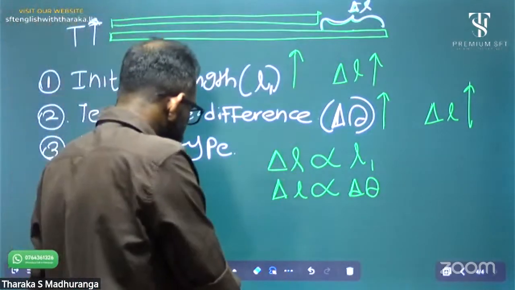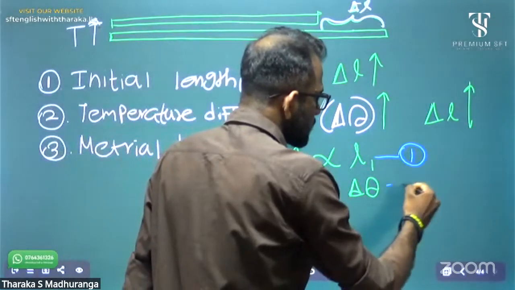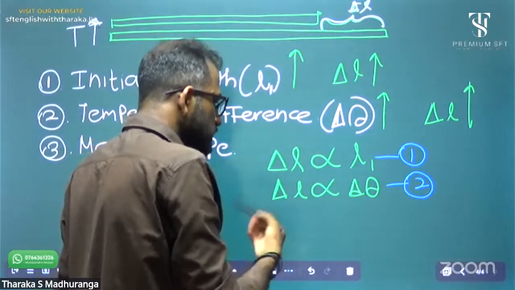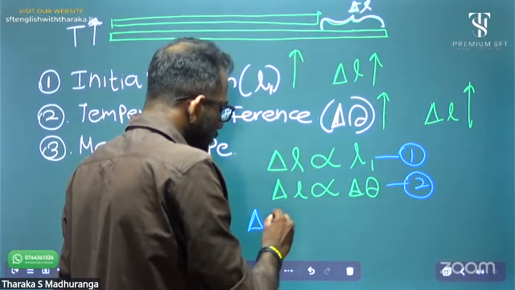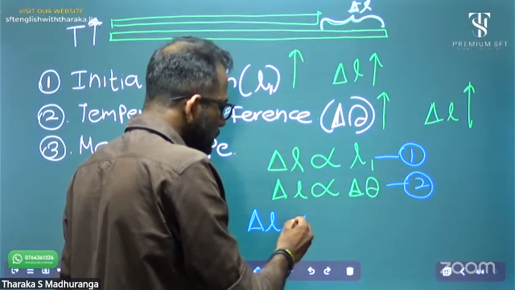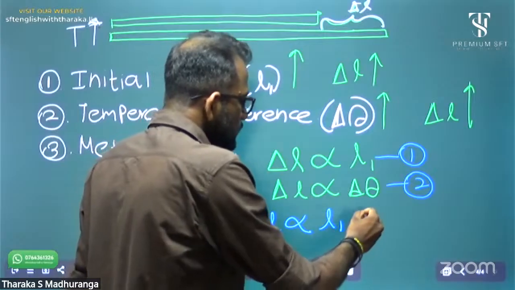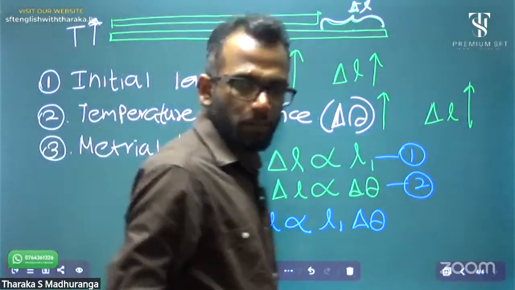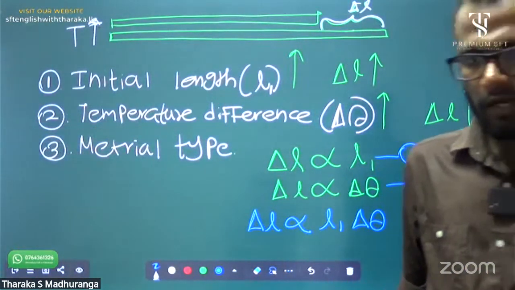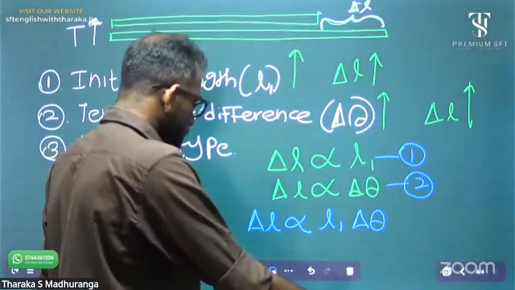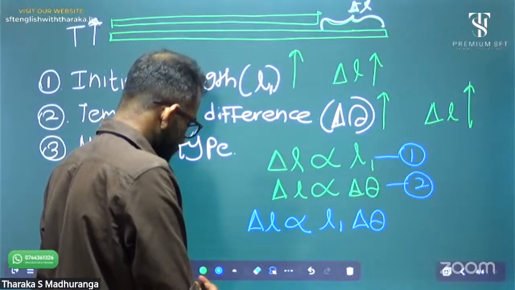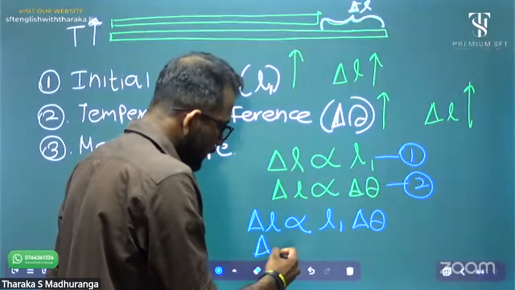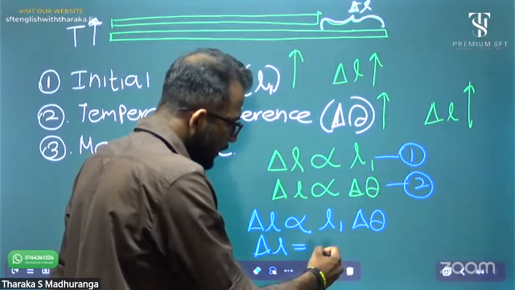According to the first and second relationships, we can get an expression or equation: delta L is directly proportional to L1 delta theta. Now, to remove this proportional mark, I can use an equal mark: delta L equals L1.